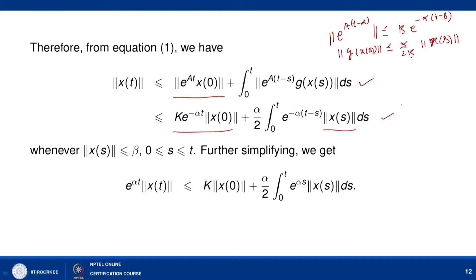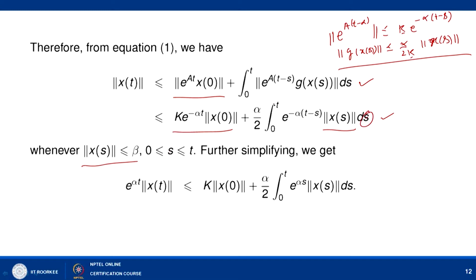Now, this inequality will be true provided that norm of x is less than or equal to beta, where s is lying between 0 and t.